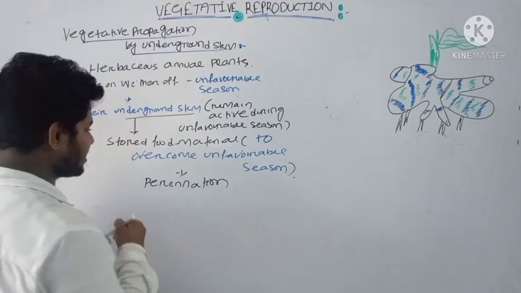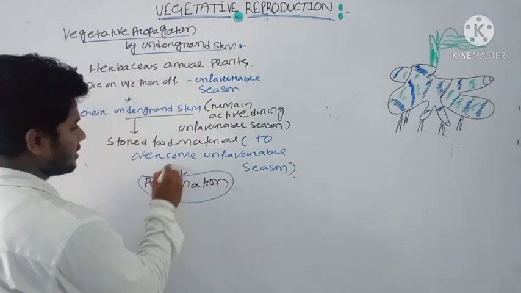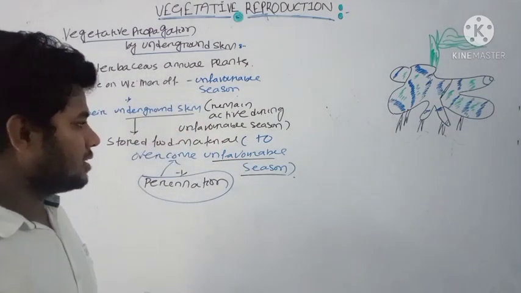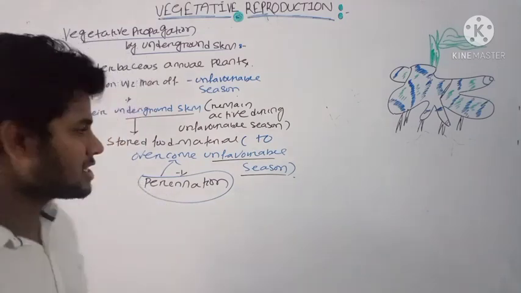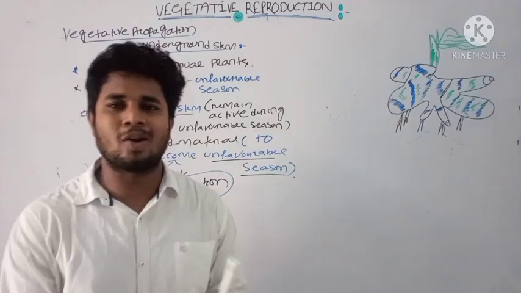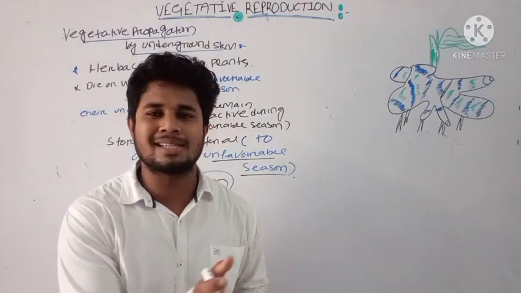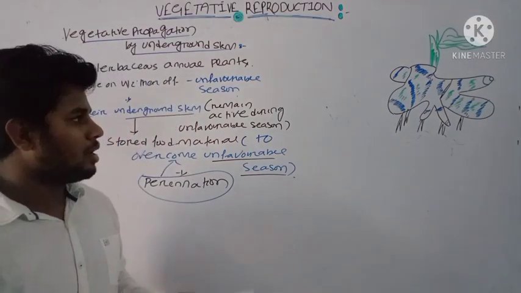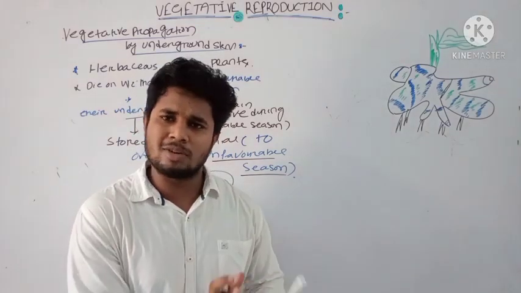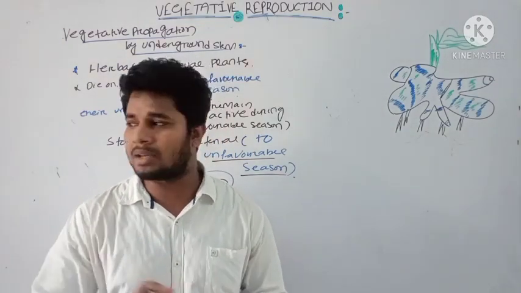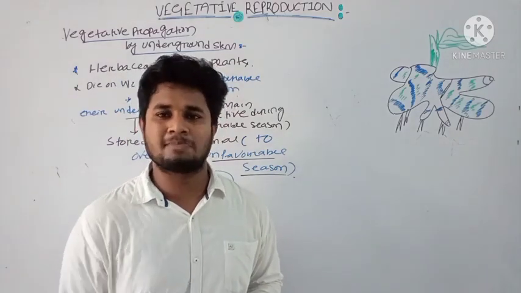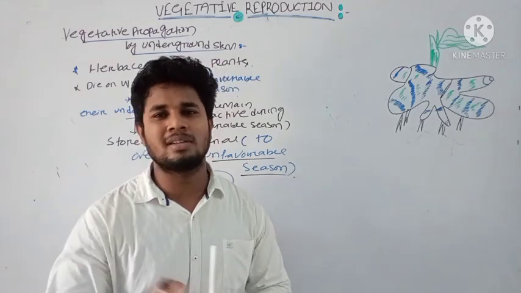Okay, perennation means to overcome the unfavorable season, and that unfavorable season will be overcome by your underground stem, which is present below the soil level. Some of the important characteristics are also present in the stem that define that it is a stem. For example, ginger, turmeric, potato tuber are underground stems, but these are not green in structure. Outside, you will see the plants having the greenish part of your stem, but basically these are non-green structures.